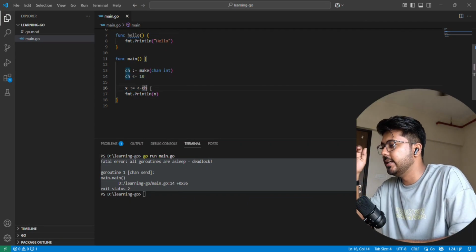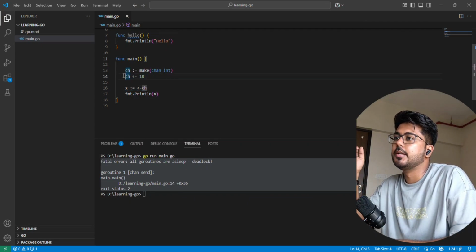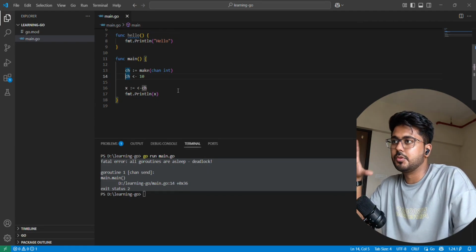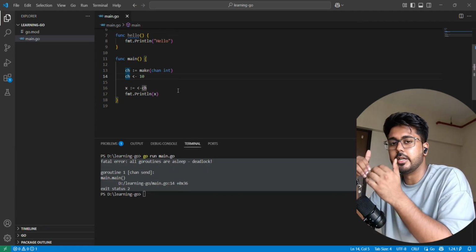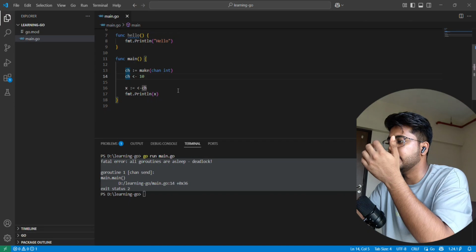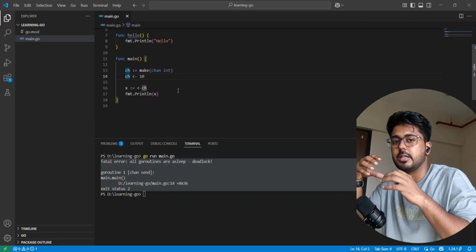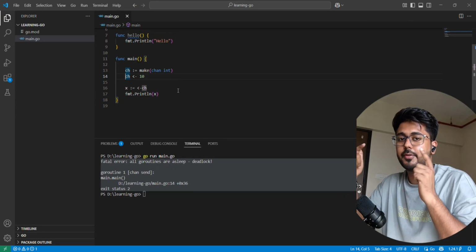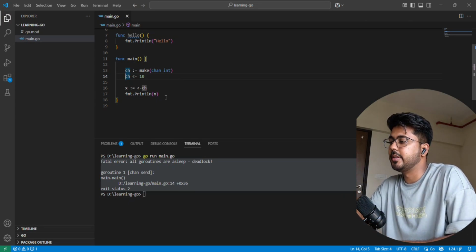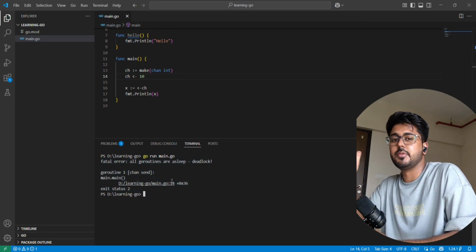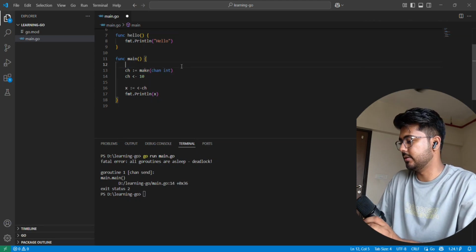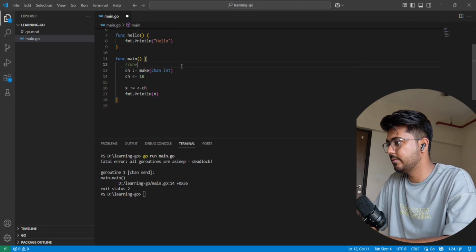Basically we are filling the data to the channel, and the goroutine waits for the receiver. There are two kinds of channels: one is an unbuffered channel and the second is a buffered channel. What is happening is that this is becoming a deadlock because we have defined an unbuffered channel.